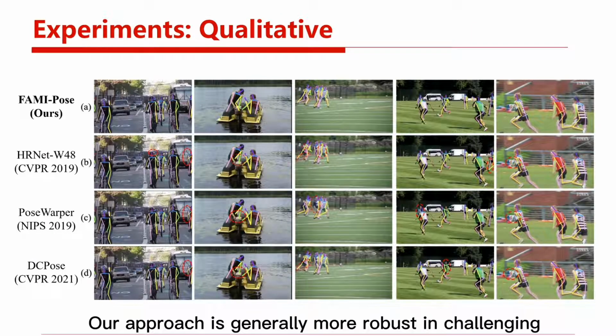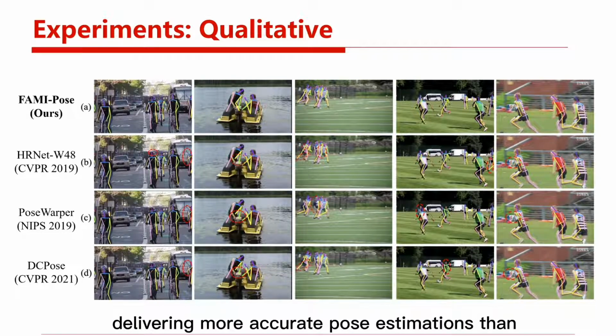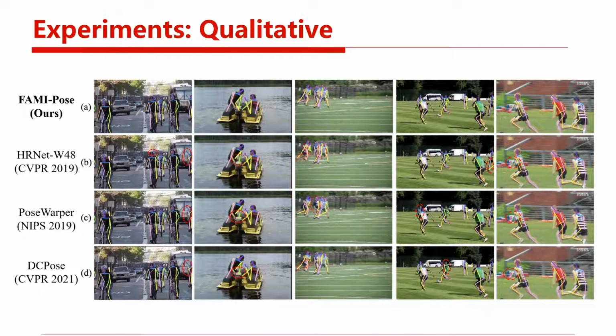Our approach is generally more robust in challenging scenarios involving rapid motion and pose occlusions, delivering more accurate pose estimations than existing methods.